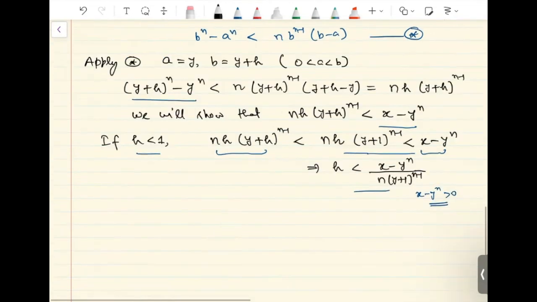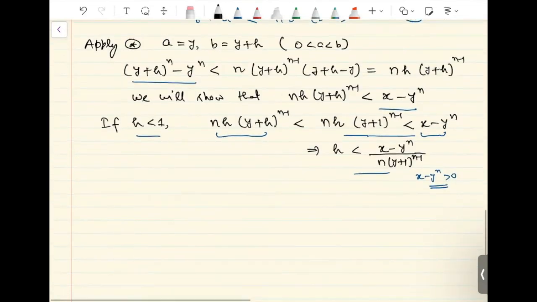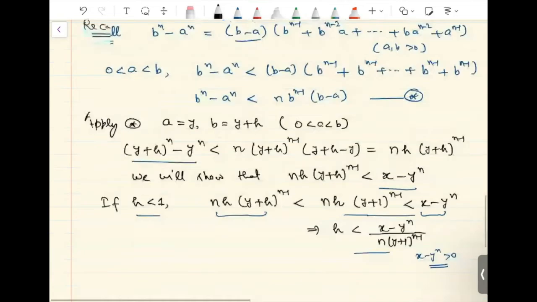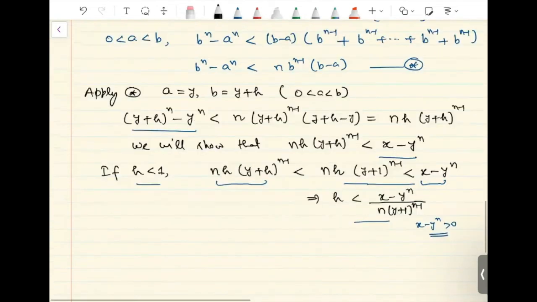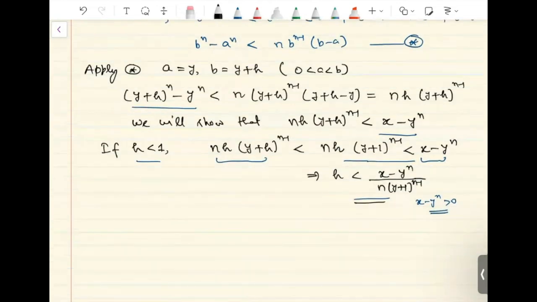Okay, so let us look at what conditions we put on h for showing this inequality. The conditions were that h should be less than 1 and h should be less than this quantity. So the h we actually require has to satisfy both inequalities, so we can choose h to be the minimum of these two quantities.